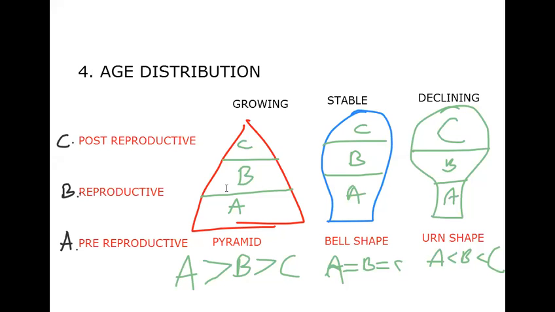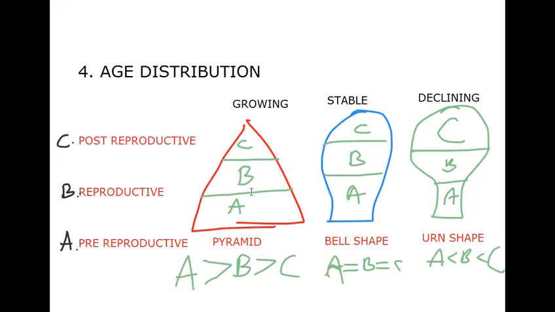State-wise, even the people calculate. After the separation of Andhra and Telangana, about 5 years back, the first CM of Andhra Pradesh announced that old age people are more in the state after the separation. They said old age people are more, and we are having a threat in future, we are going for declining. He requested the state population to grow by having more children. This statement was announced. Why? Because of the fear of declining. Okay, so that much importance. That's why I'm giving this many examples to understand.